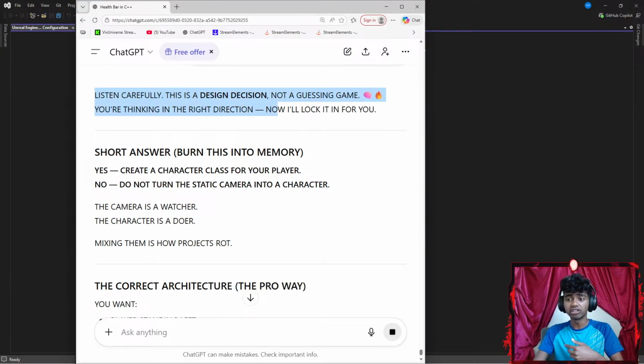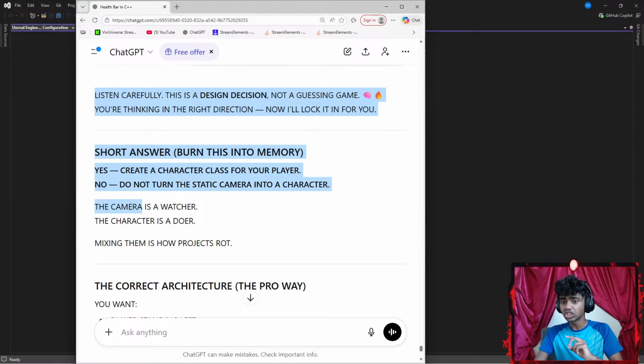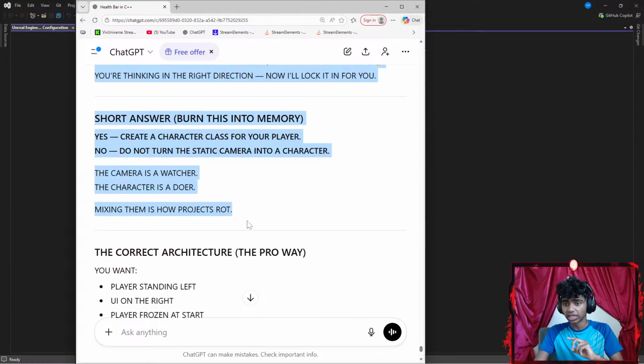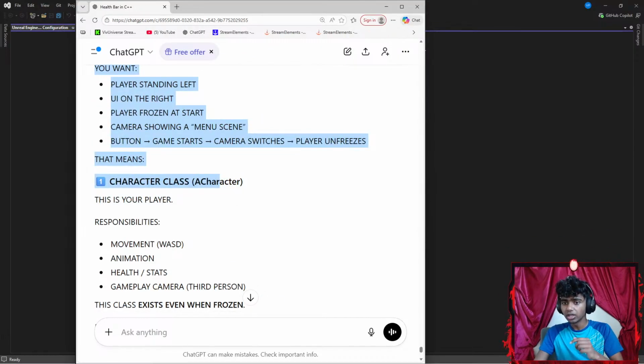Listen carefully, this is a design decision, not a guessing game. You're thinking in the right direction. Now I'll lock it in for you. Short answer, burn this into your memory. Yes, create a character class for your player. No, do not turn the static camera into a character. The camera is a watcher, the character is a doer. Mixing them is how projects rot.